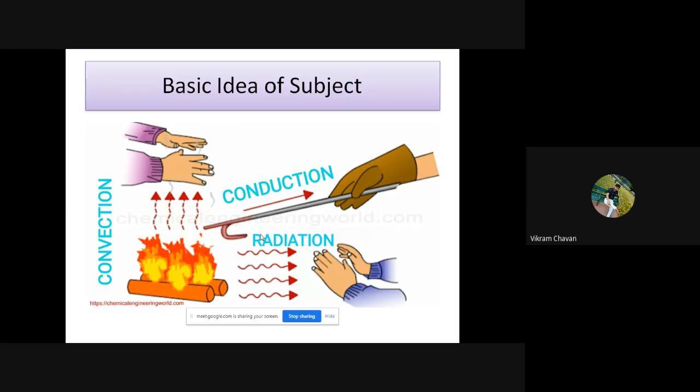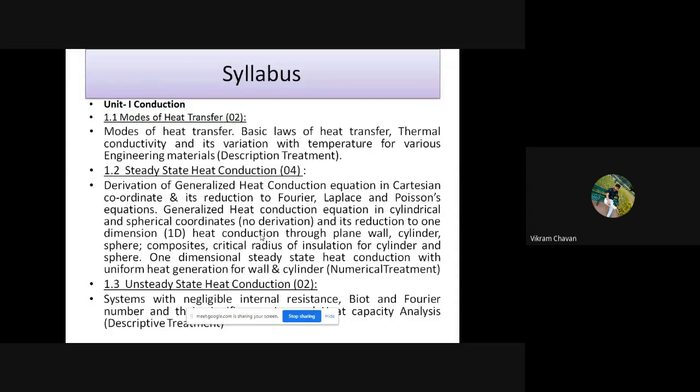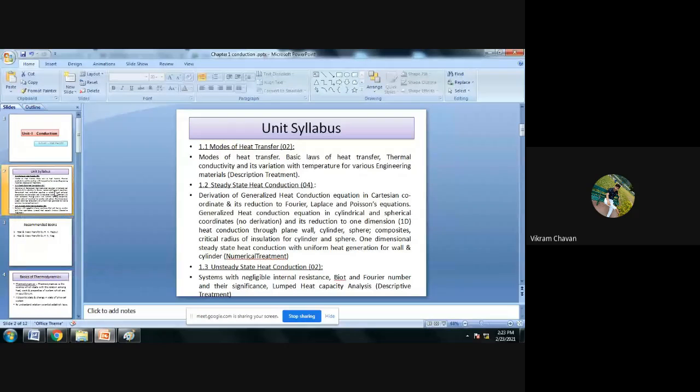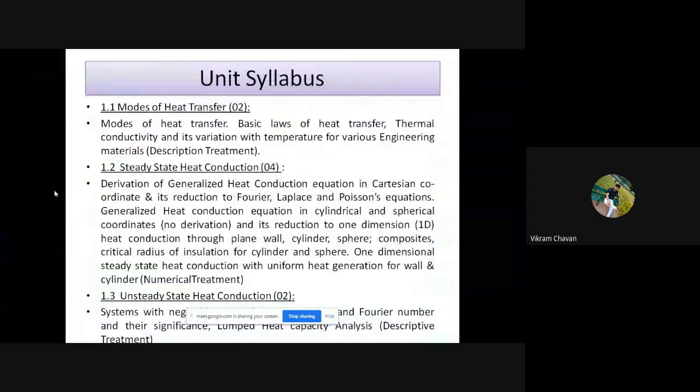Okay, so the syllabus of this particular chapter is divided into three segments. Which are those segments? First of all, we try to understand the basics of heat transfer: which are the different modes and which are the different laws which govern the heat transfer. The law of heat transfer for conduction will be different, the law for convection will be different, and the law for radiation will be different.